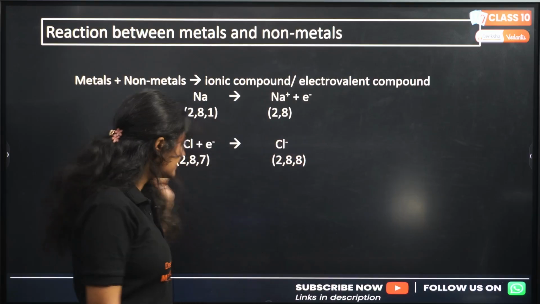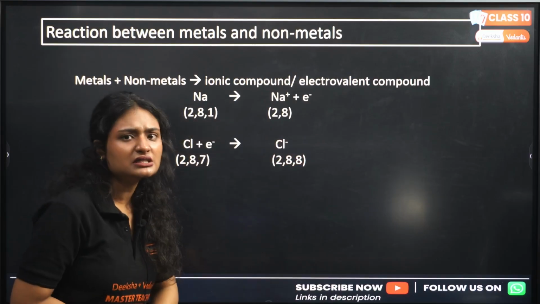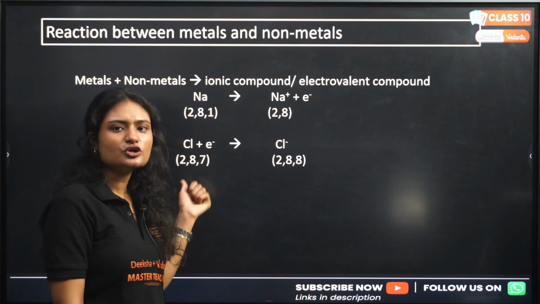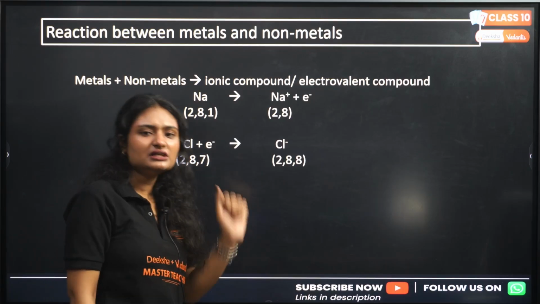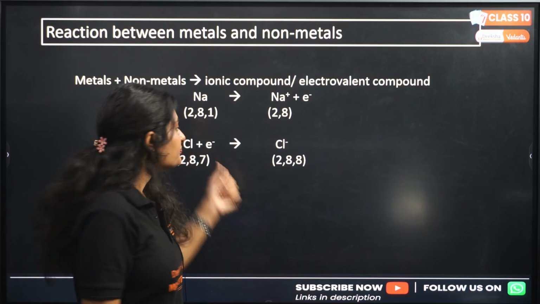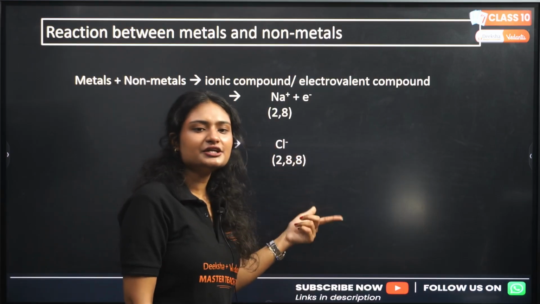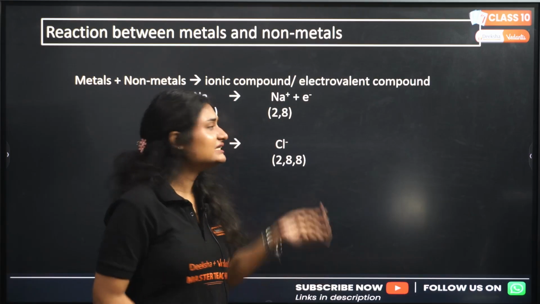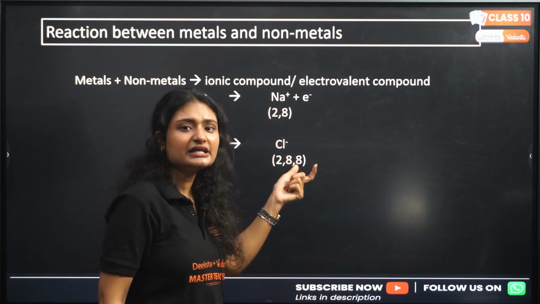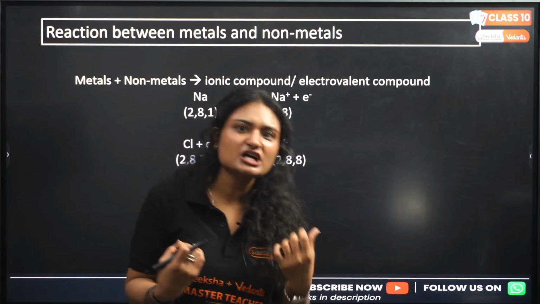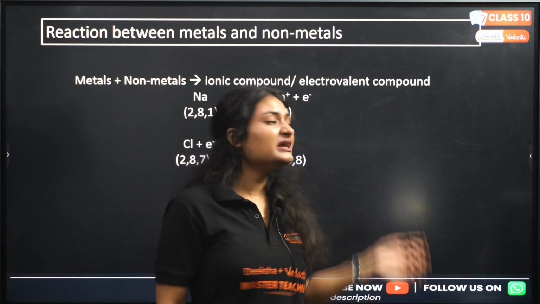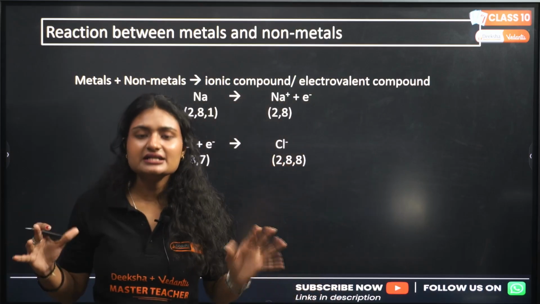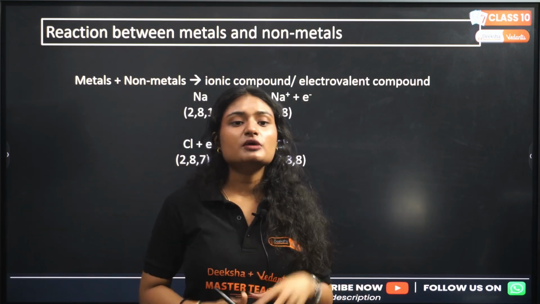Its octet is complete. Now move on to chlorine, which is a non-metal. It has electronic configuration 2,8,7 and needs only one electron to complete its octet. So it will accept this electron and form Cl negative, and we get 2,8,8. The octet is complete. Now you can see there is a positive ion and a negative ion, with attraction between opposite charges. So the bond formed by the combination in NaCl is an ionic bond. Na positive, Cl negative. The bond formed is an ionic bond.